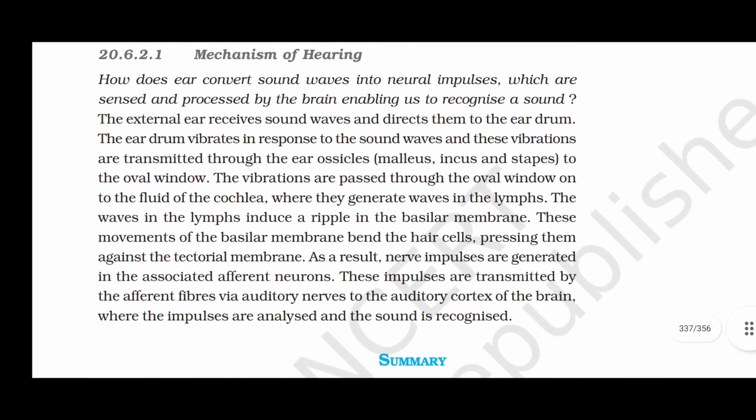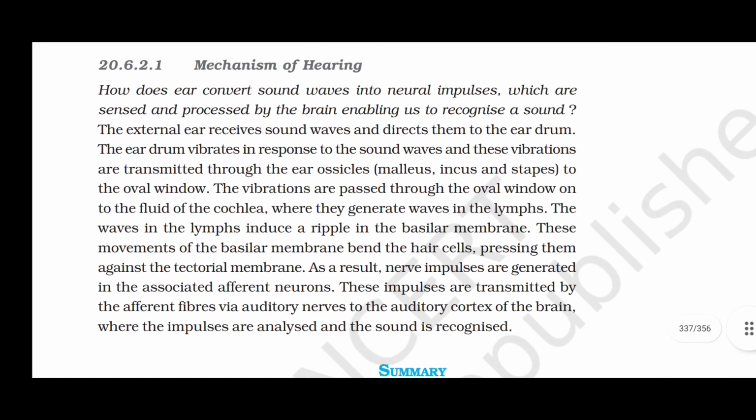Mechanism of hearing. How does ear convert sound waves into neural impulses, which are sensed and processed by the brain, enabling us to recognize a sound? The external ear receives sound waves and directs them to the eardrum. The eardrum vibrates in response to the sound waves, and these vibrations are transmitted through the ear ossicles, malleus, incus, and stapes to the oval window.